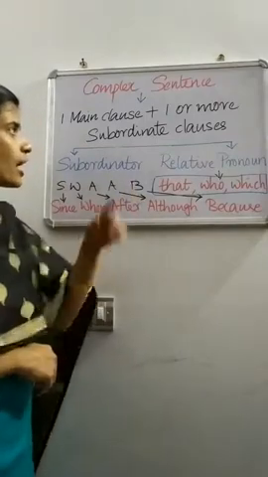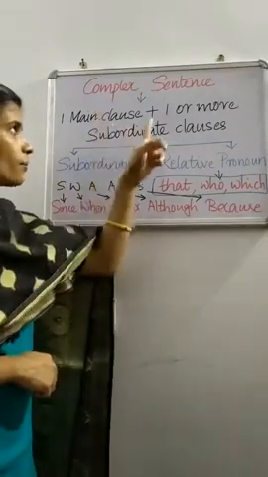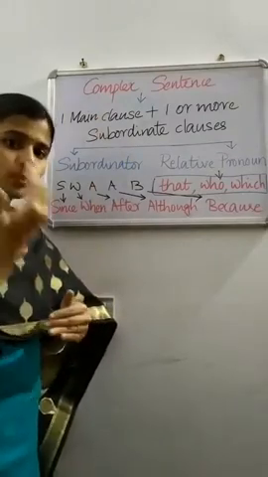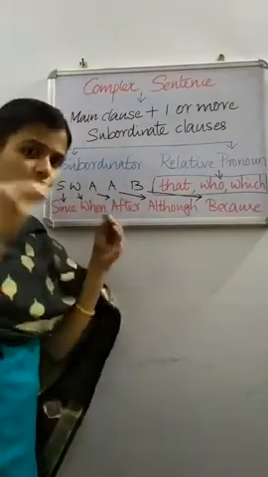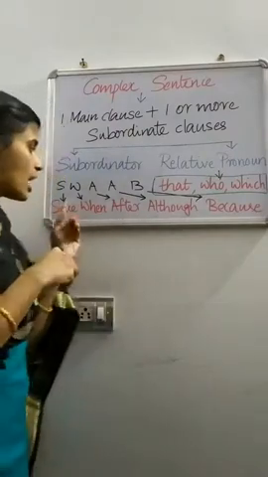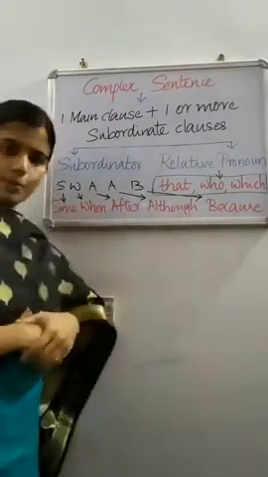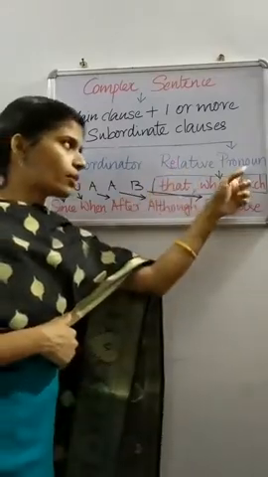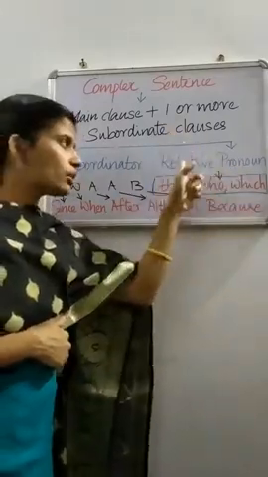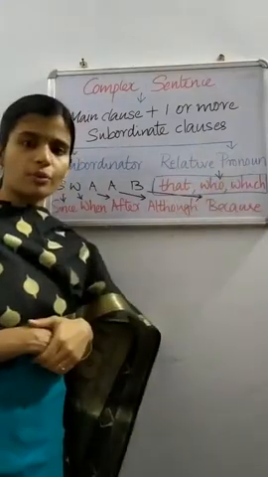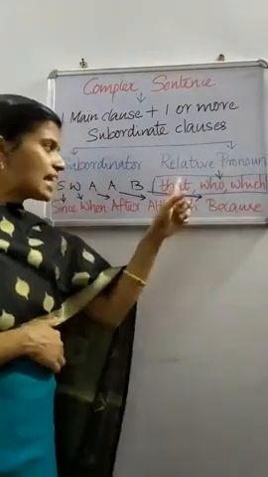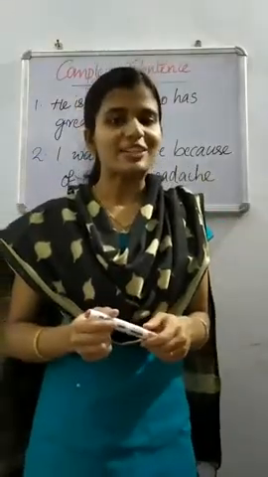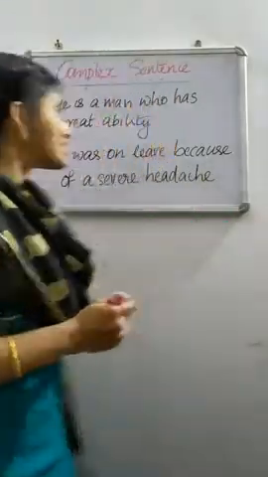So, in a complex sentence, one independent clause and one or more subordinate clauses can be joined using one of these subordinators, or these clauses can be joined using a relative pronoun. Which are the relative pronouns? That, who, which. I will give you examples for complex sentence.